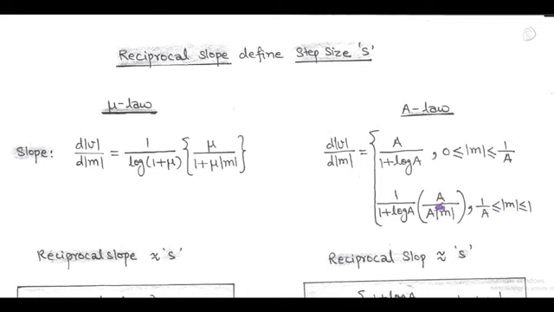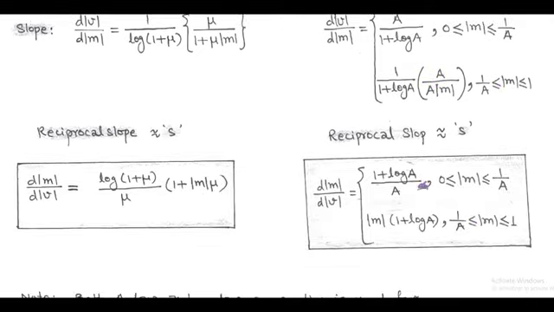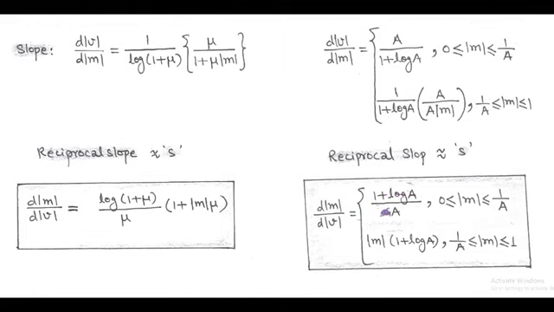Here A is cancelled. And after taking the reciprocal slope, we get step size, that is d|M| upon d|V| equals (1 plus log A) upon A for |M| greater than or equal to 0 and less than or equal to 1 upon A, and |M| into (1 plus log A) for |M| greater than or equal to 1 upon A and less than or equal to 1.